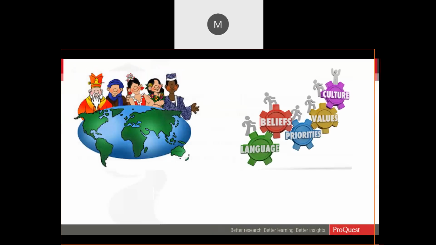CultureGrams provides a framework to understand the world's people and the set of customs, traditions, and beliefs that define a culture. It's really designed to educate students about the world around them. Each CultureGram, each country report, in other words, is written by residents of that country or an expatriate within the last 4 years to ensure a true cultural perspective.